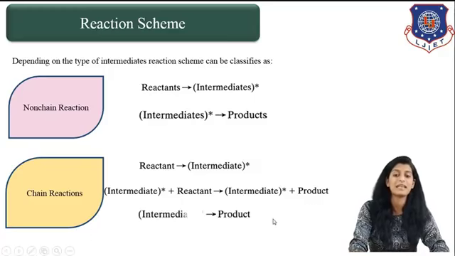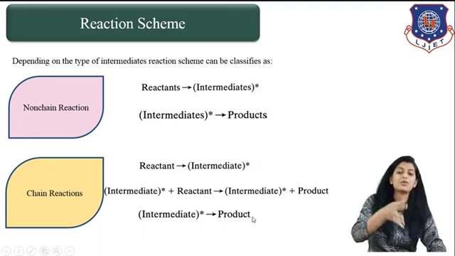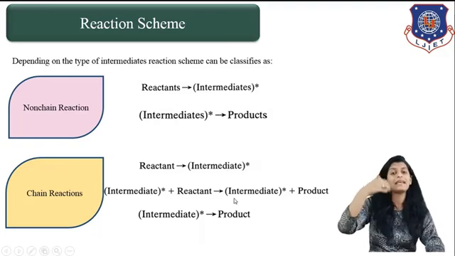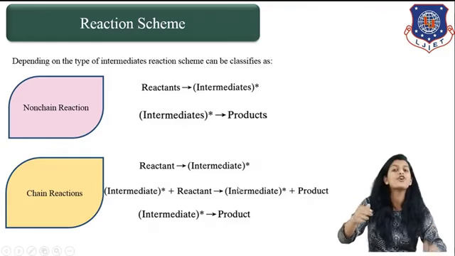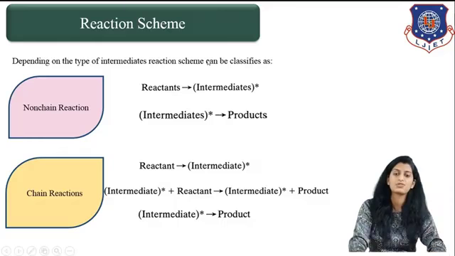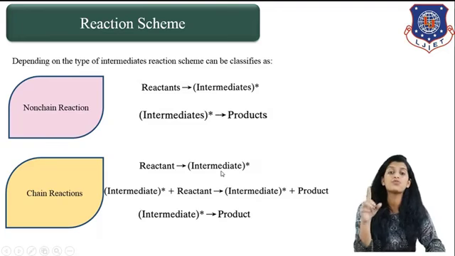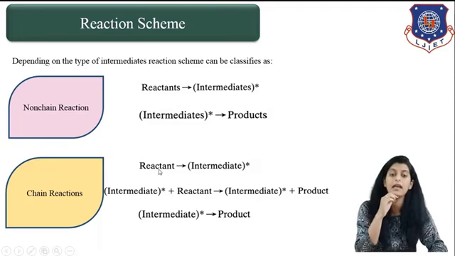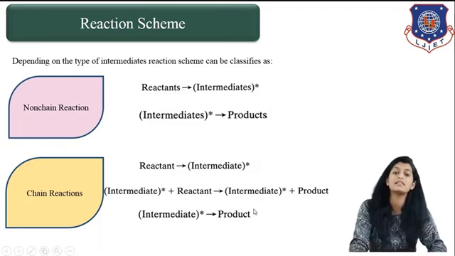So this mechanism is termed a chain reaction, when that formed intermediate again combines with reactant to form your final product. As you can see here, the intermediate which was formed in step number 1 again combined with the reactant, and hence the final product is obtained.